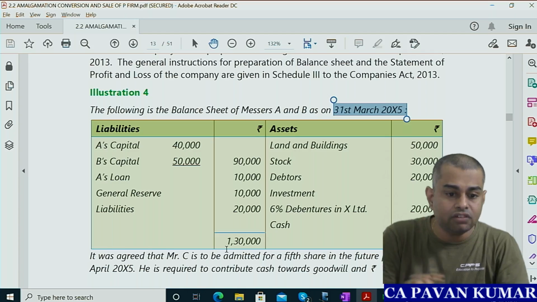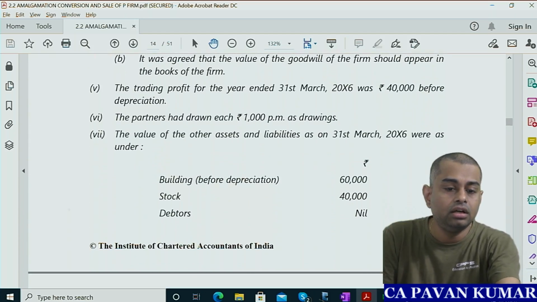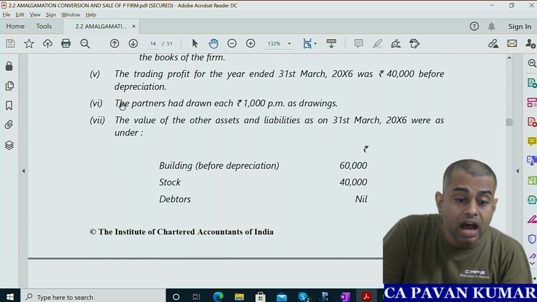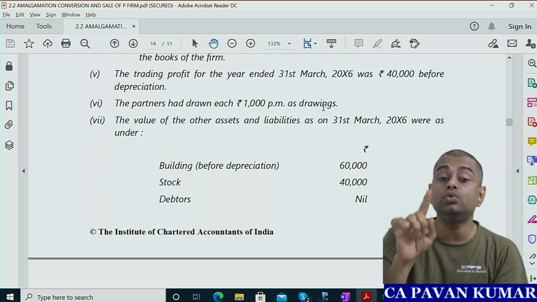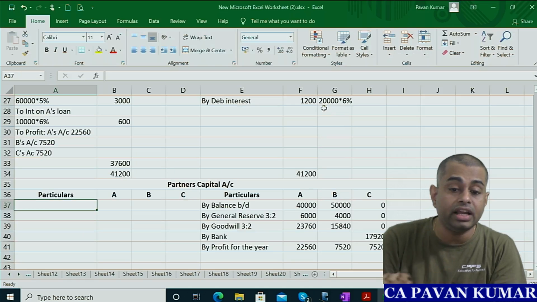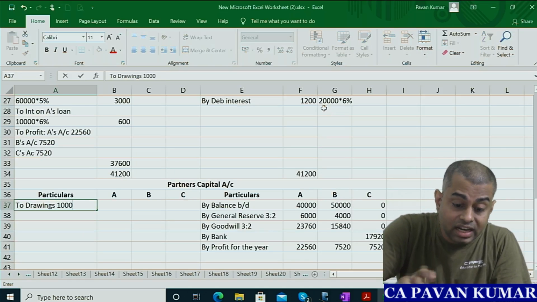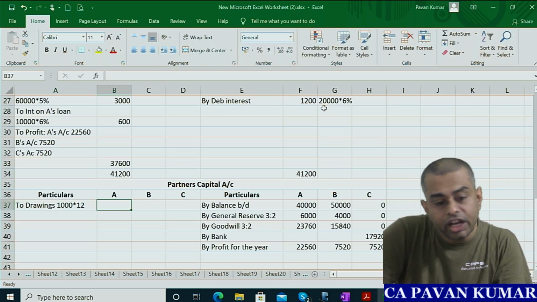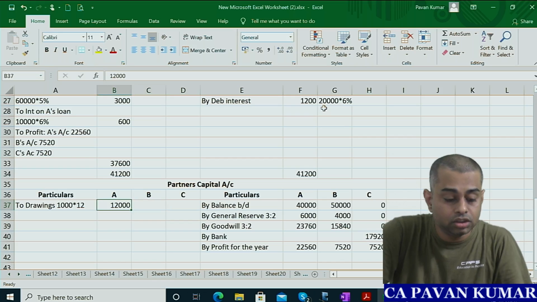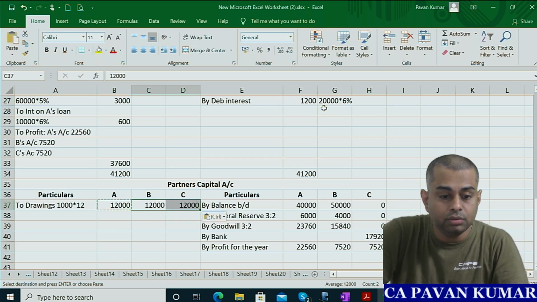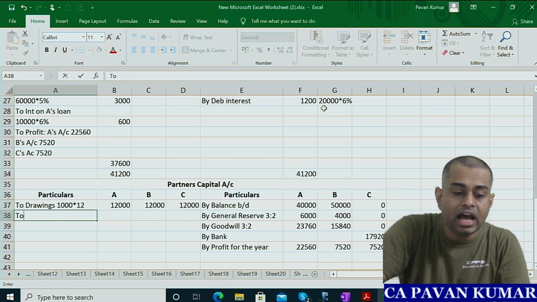Yes, it is given in the question. The partners had drawn 1,000 per month each as drawings. So drawings, 1,000 each every month into 12, 12,000. So in all the columns, 12,000, 12,000, 12,000. Then balance carried down.